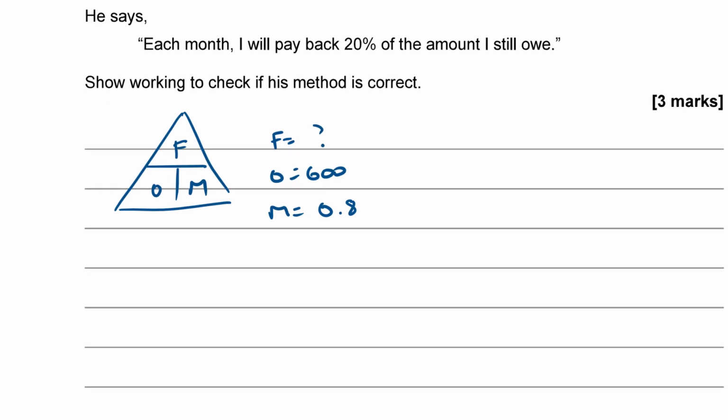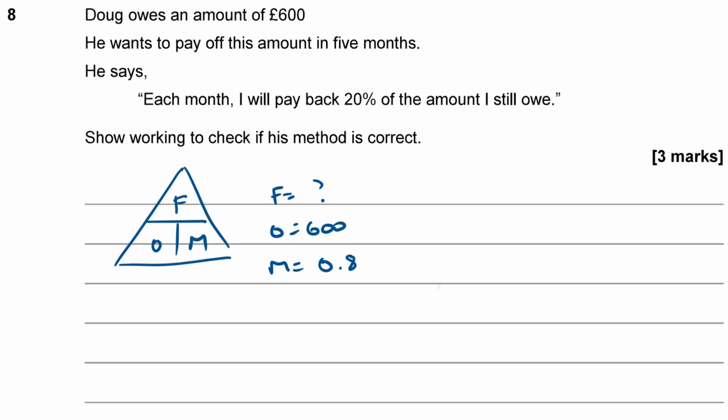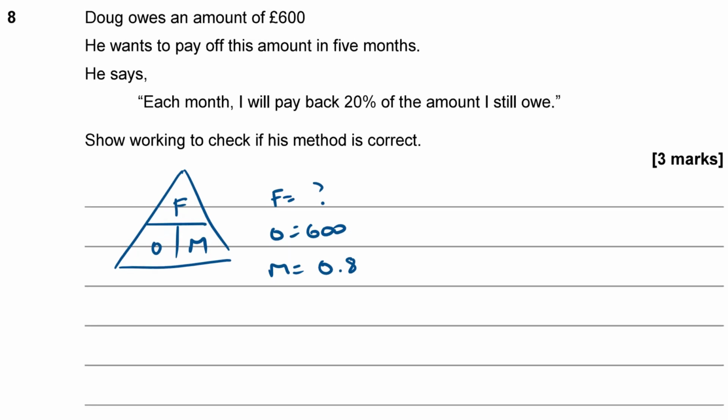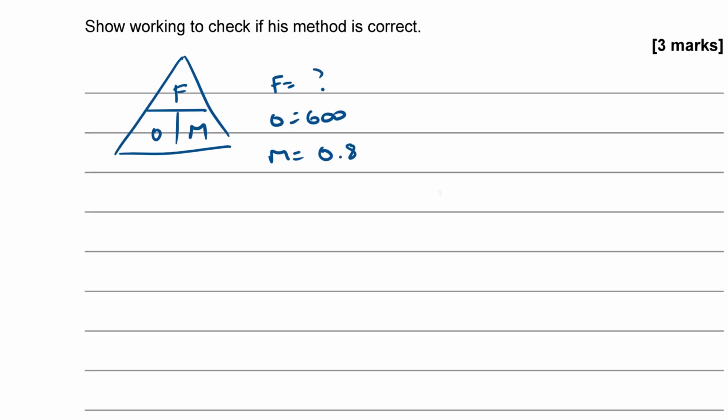So after 5 months of paying back 20%, your final then equals original times multiplier, which is 600 times 0.8, but we're doing this 5 times, aren't we?